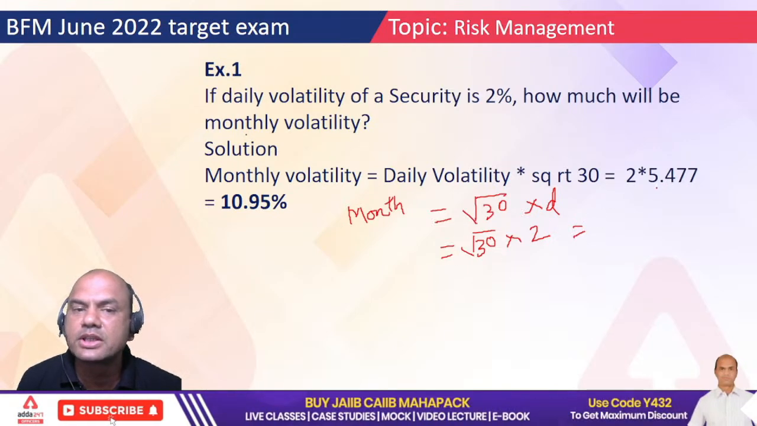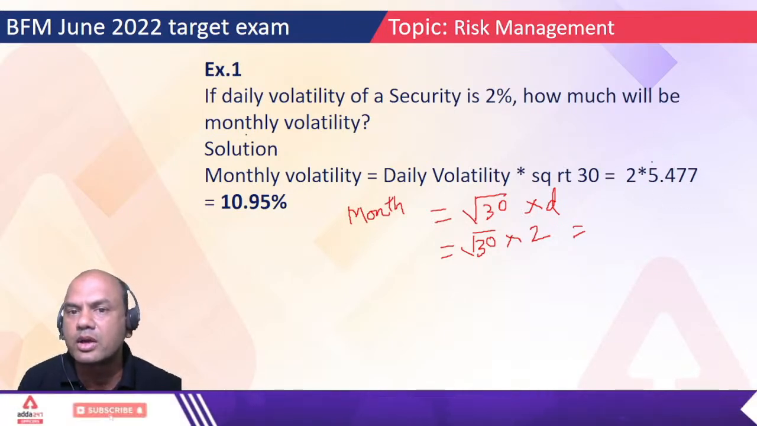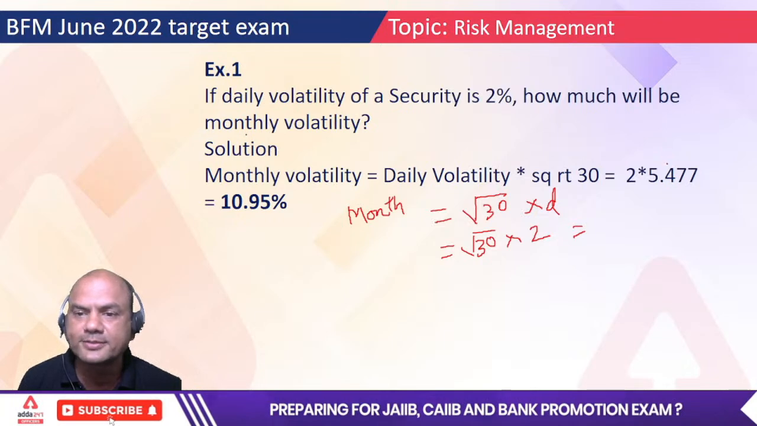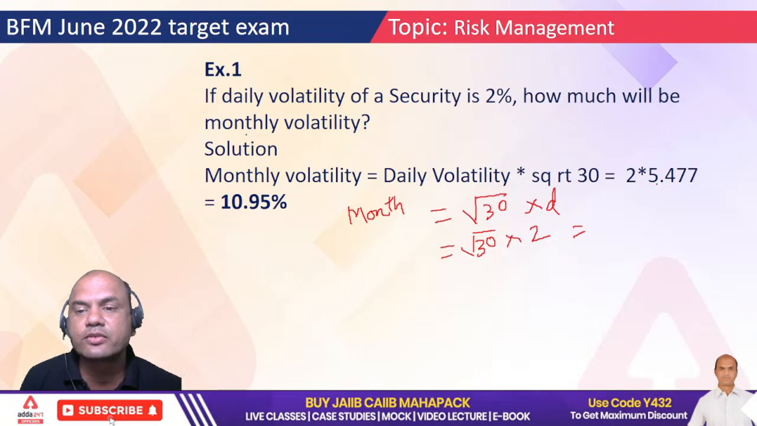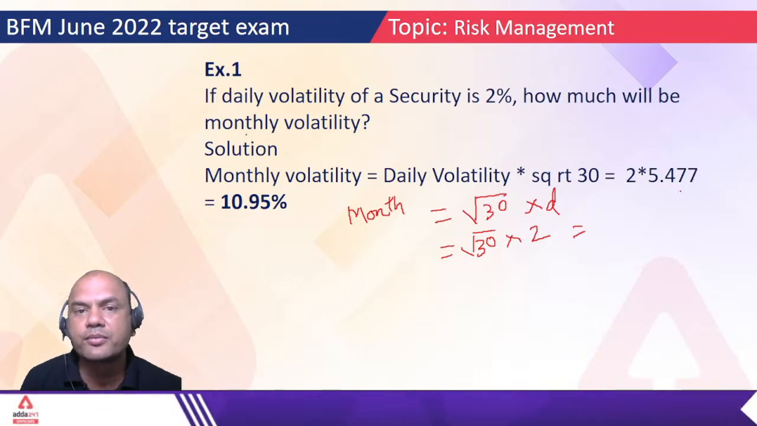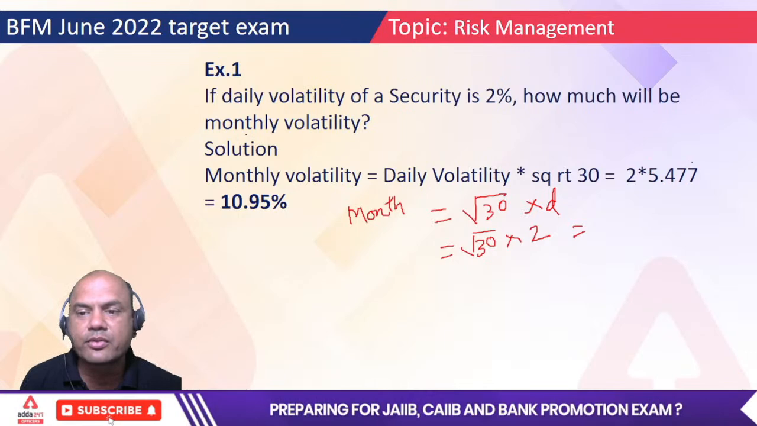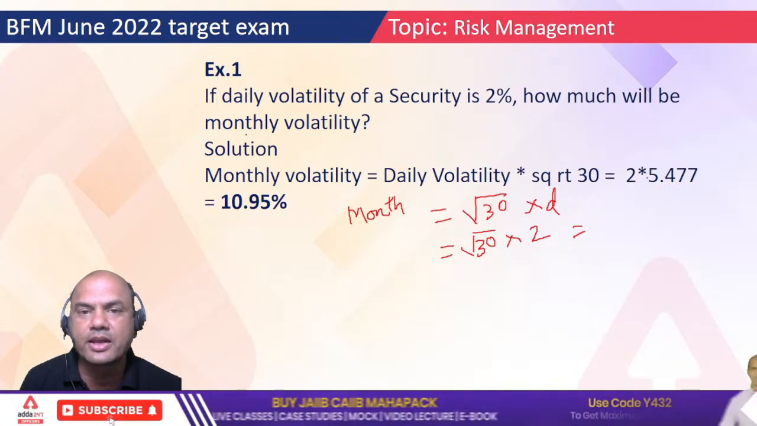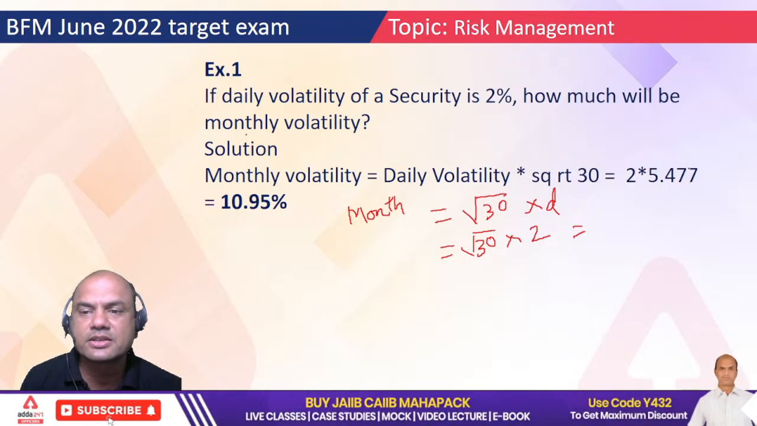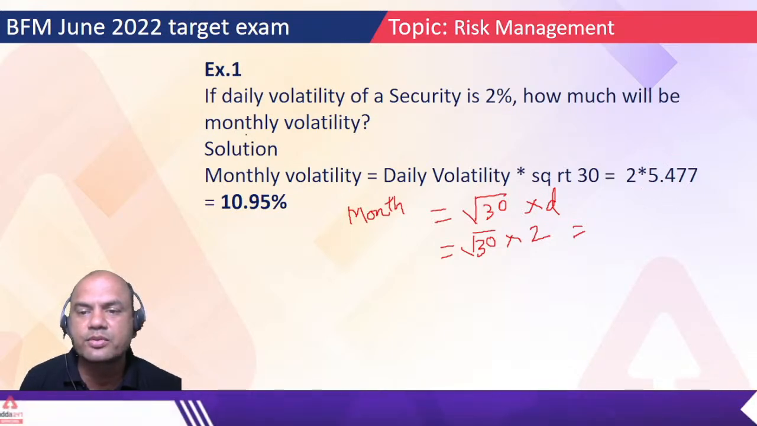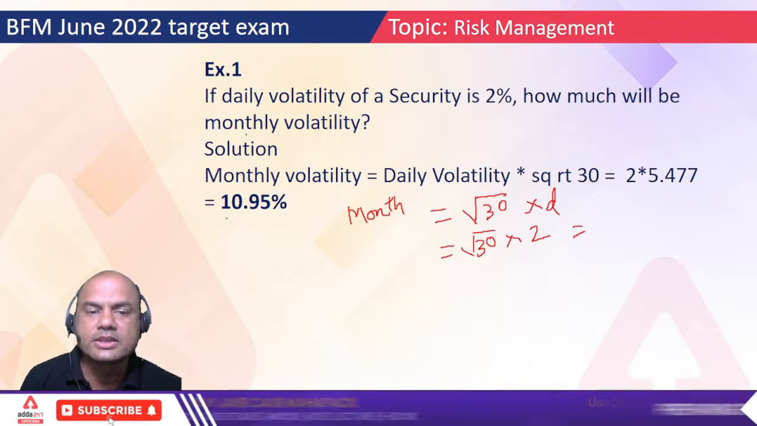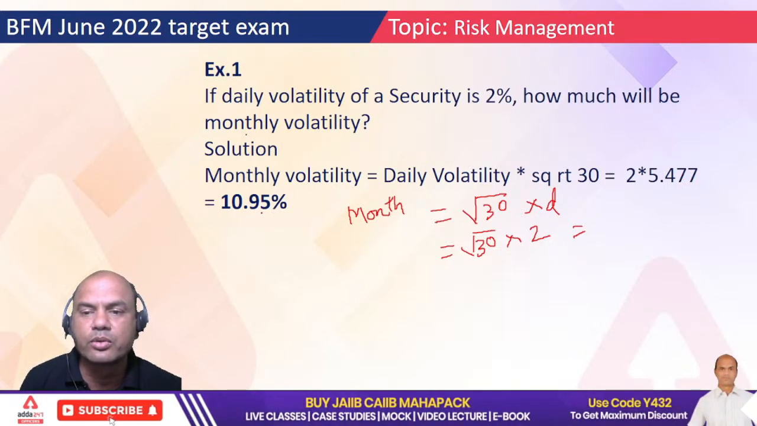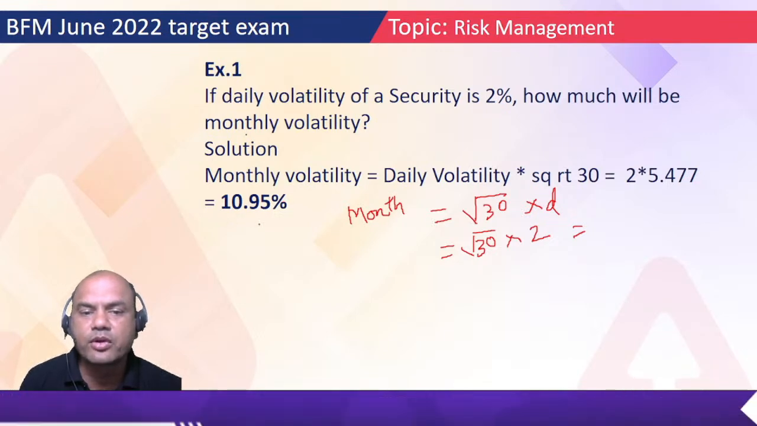So find the answer. Square root of 30 is 5.477. You'll use this black calci to find the square root. In the exam you are not allowed the scientific calci. Has everyone got this answer, 5.477? Type yes if you have got it. Has everyone got this answer of 10.95% now, 2 into this? Type yes if you have got it.